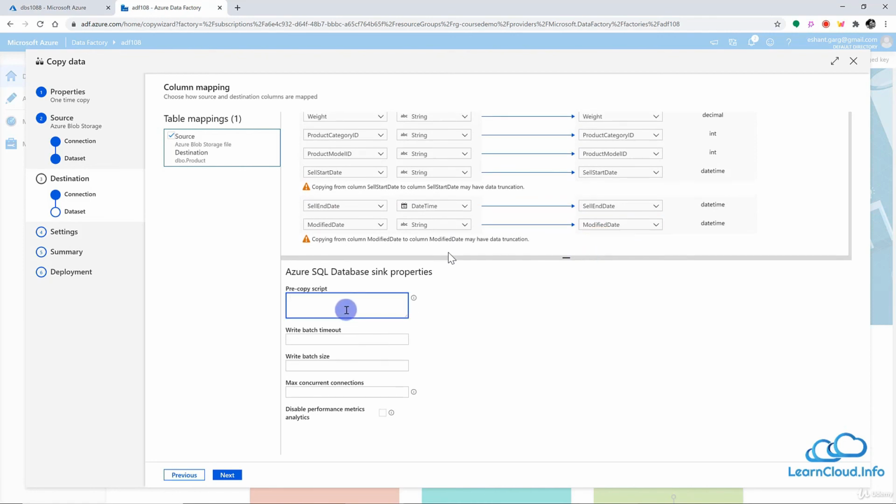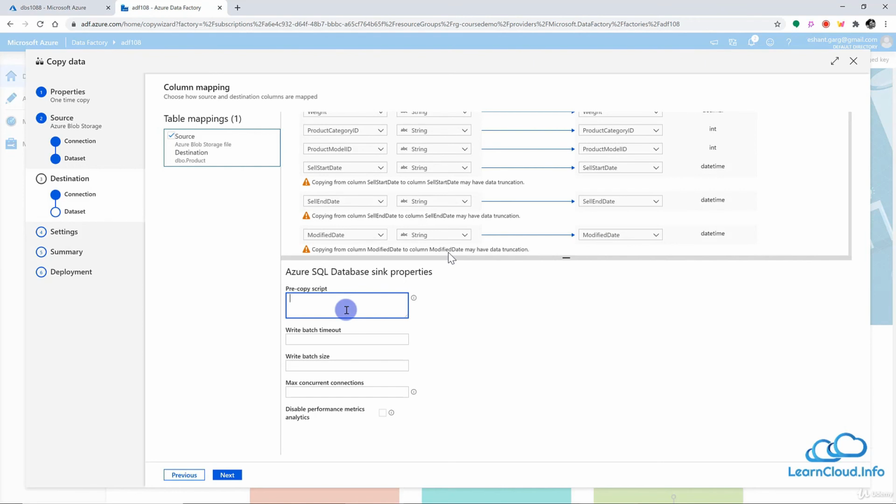That means if you want to write a script to delete the data from the destination before running this copy data. For example, if you want to make this pipeline rerunnable, you want to run this again and again. So every time you run, you want to make sure that you do not duplicate the same data. You want to delete the data from the destination. So you can write those kinds of scripts here.